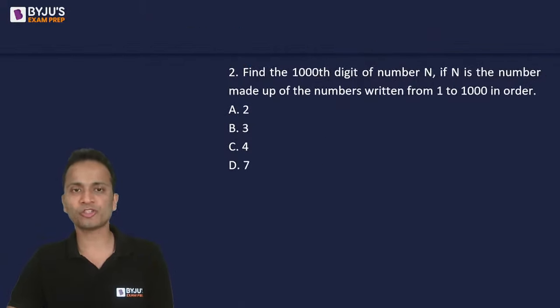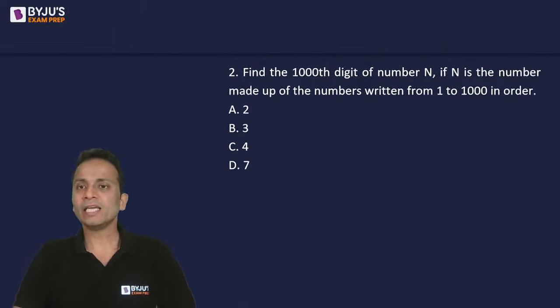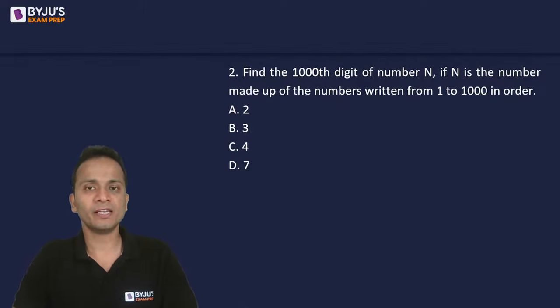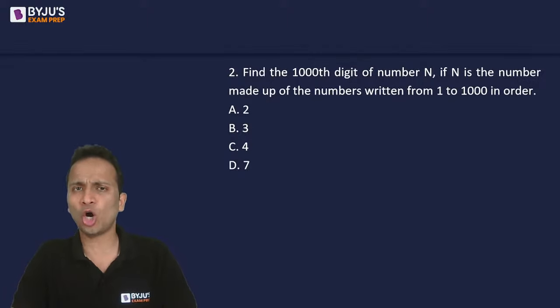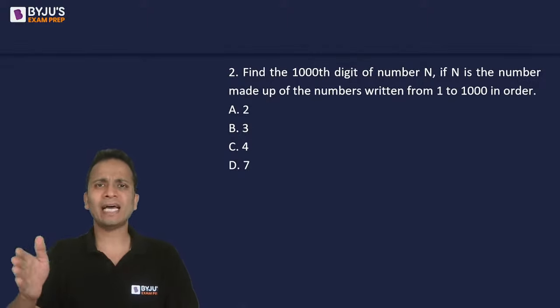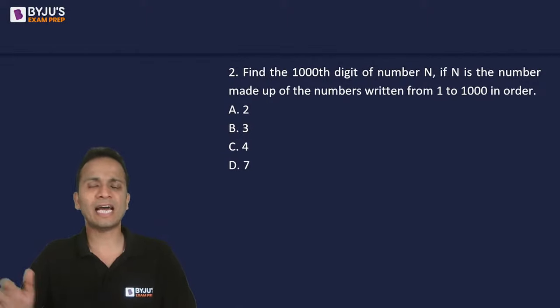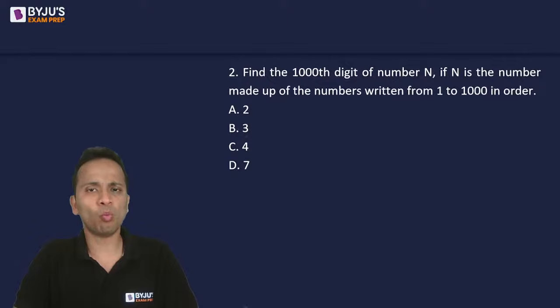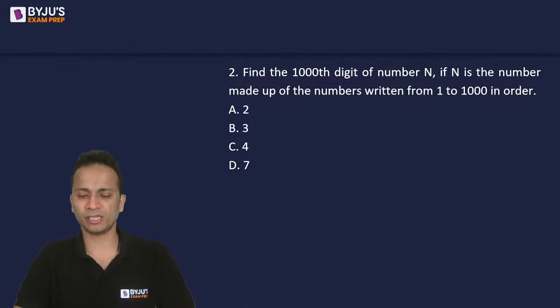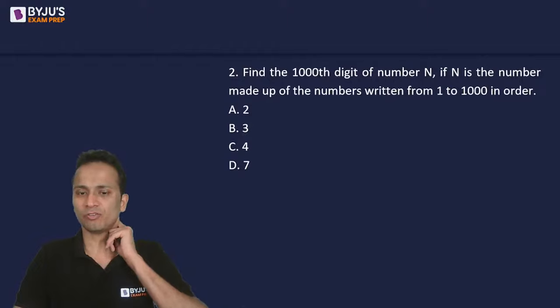So question number 2 on your screen now. Again, this is a very common question that you will find in number systems. Find the 1000th digit of a number n if n is the number made up of the numbers written from 1 to 1000 in that order. So what we are doing is we are writing the natural numbers 1, 2, 3, 4, 5, 6 and so on, one after the other. And this will be a number, very big number. So we'll have to find out the 1000th digit of this number.